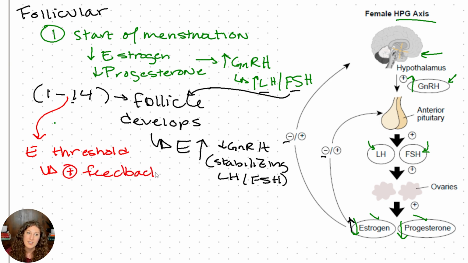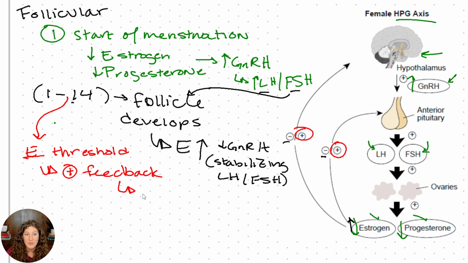So all of a sudden, that estrogen receptor that's binding the promoter region and inhibiting is now acting as an activator. And there are some theories that say that it's binding to a different portion of the DNA, or that it's interacting differently with the transcription factors. That's all beyond the scope of the MCAT. What you need to know is that something changes, and all of a sudden we get this positive feedback on our GnRH and LH and FSH production.